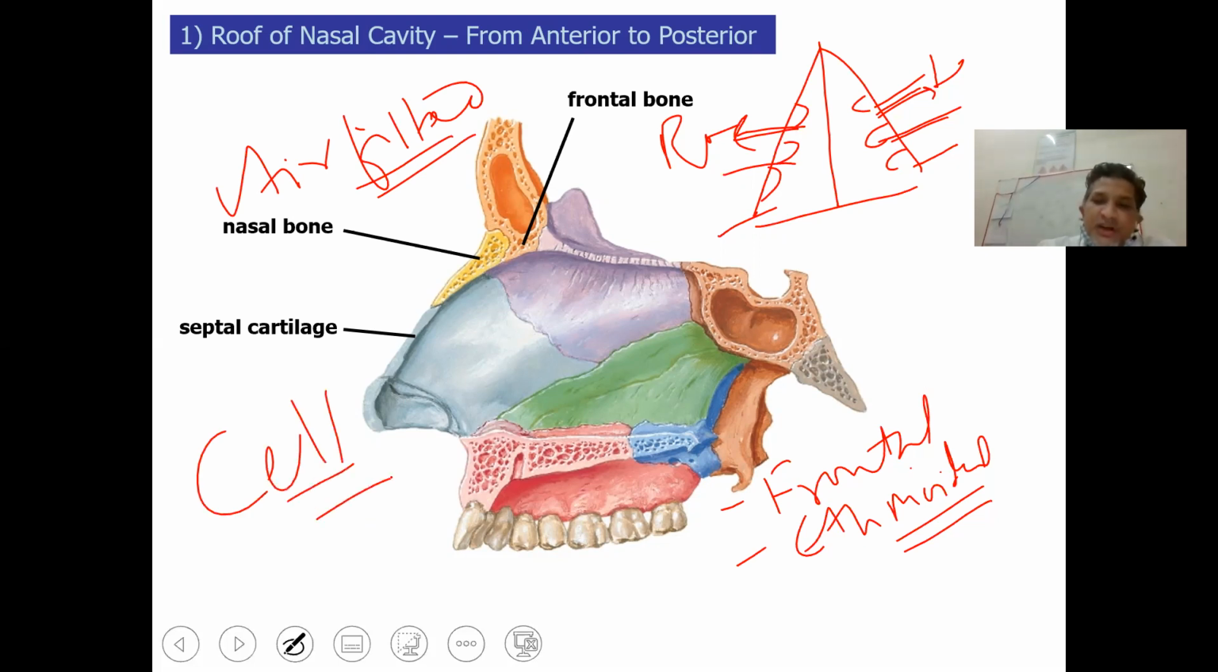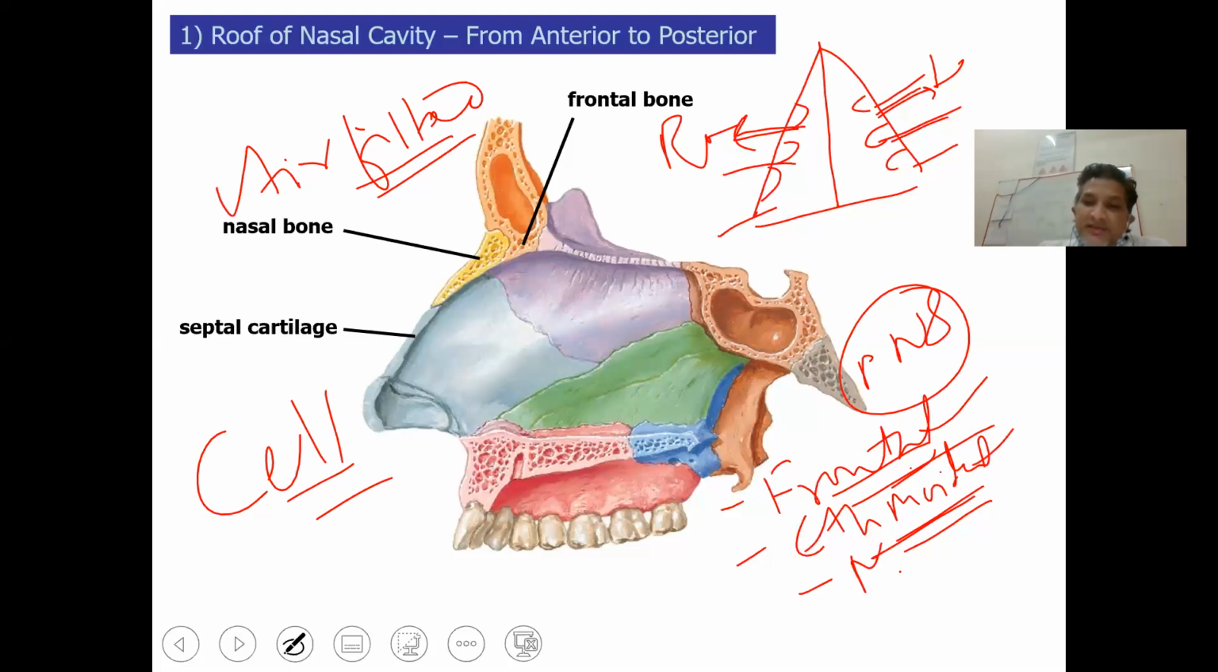So these cells, or paranasal sinuses, are air-filled cavities around the nasal cavity, and we have four groups of sinuses: frontal sinus, ethmoid sinus, maxillary sinus, the largest of all, and the last is the sphenoid, which is the most posterior and deepest of the nasal cavity. This is supposed to be the sphenoid sinus.